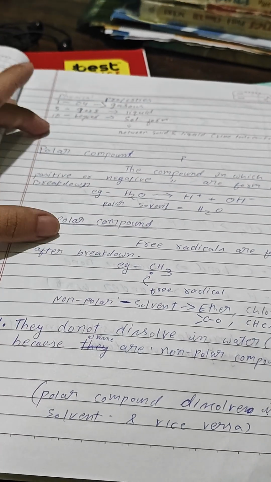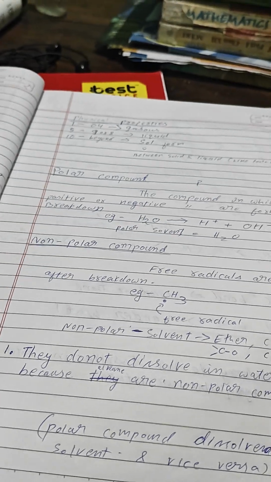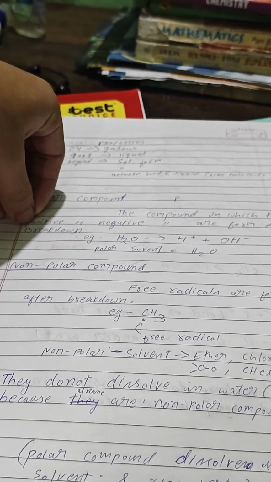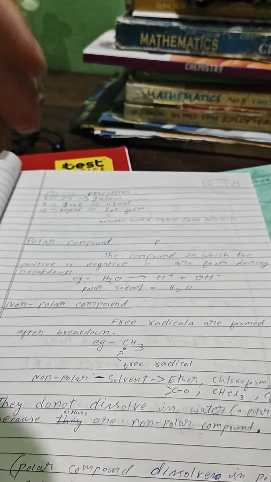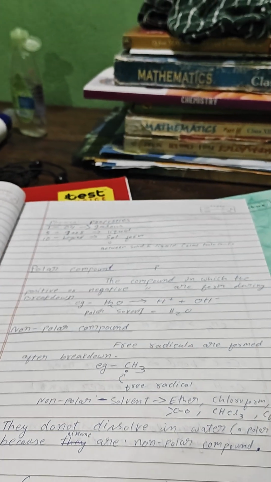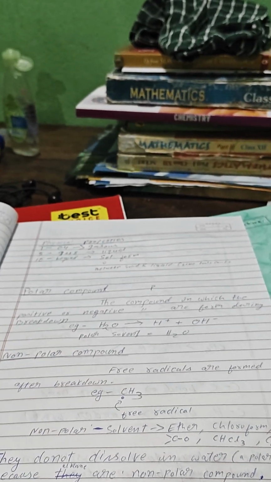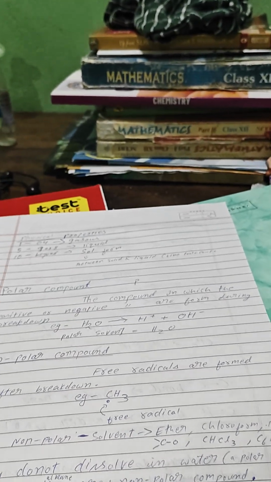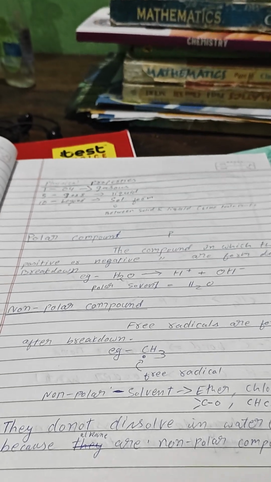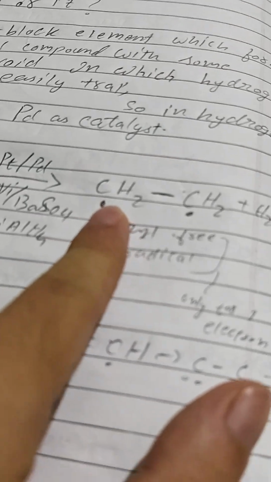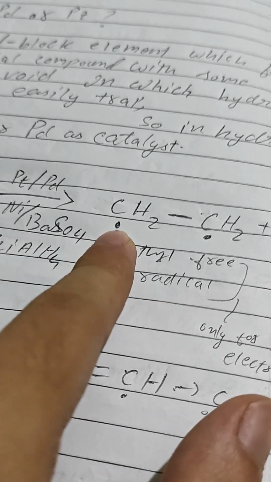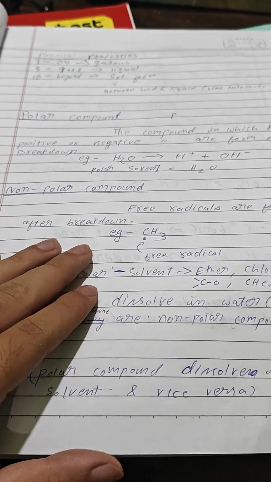What is the real difference between polar and non-polar compounds? A polar compound is any compound which, if you break it down, will have positive and negative signs. Whereas if you divide something like carbon, you don't have any positive or negative sign, just one radical each.